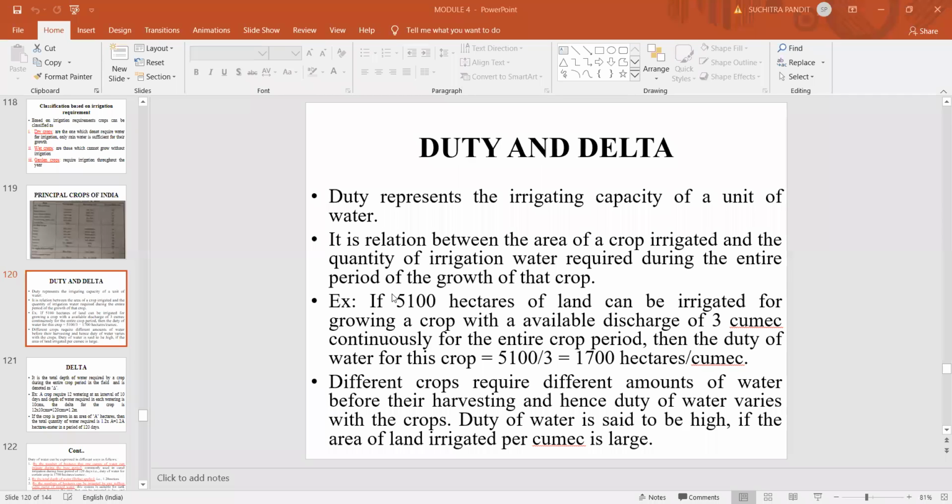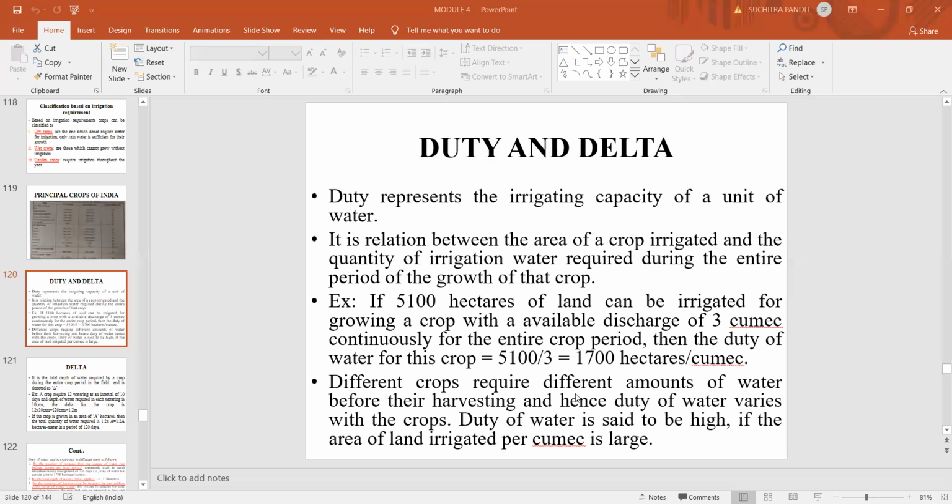Suppose a particular crop is grown in an area of say 5,100 hectares, and the amount of water supplied during the entire growth period of the crop is about 3 cumecs. So the duty of irrigation water for that crop is the relation between the area and the quantity of water supplied, the ratio of the area to be irrigated to the amount of water supplied. Hence, the duty of irrigation water becomes 1,700 hectares per cumec. So the unit of duty is hectare per cumec.